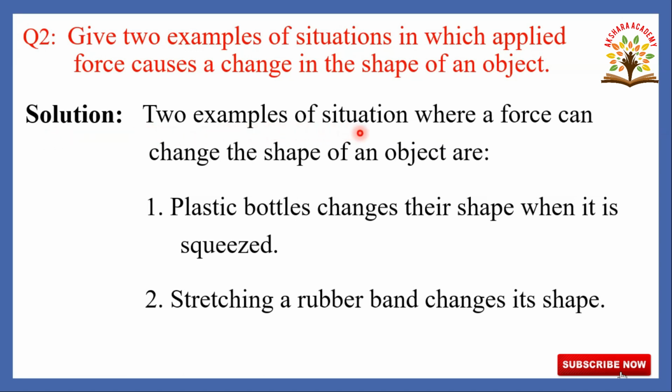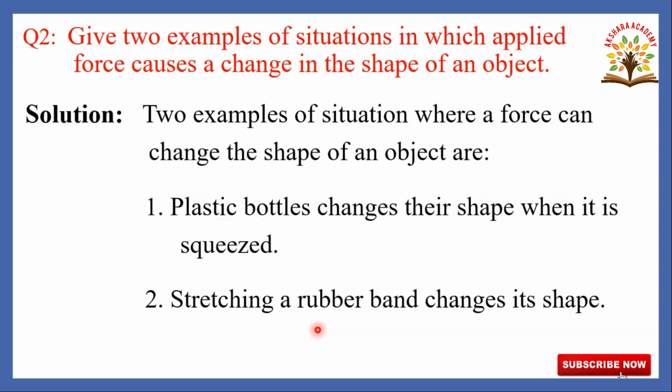2 examples of situations where a force can change the shape of the object are plastic bottles changes their shape when it is squeezed. Now, we are taking the plastic bottle and we have to squeeze it. So, it automatically it changes their shape. This is the one example for changing the object.